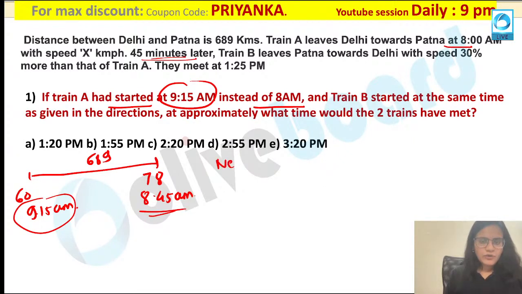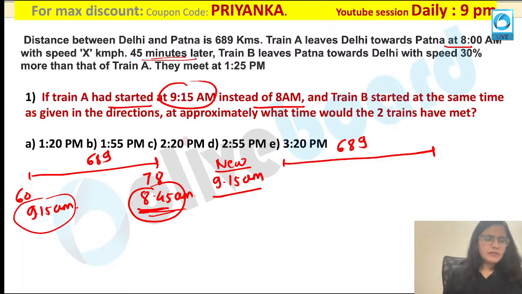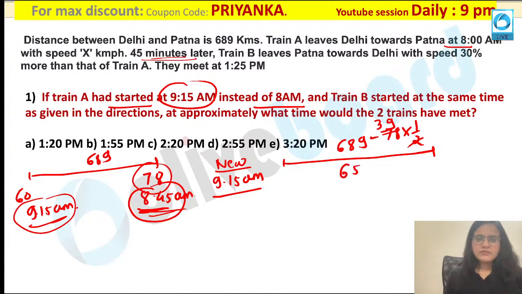So what would be my new diagram now? If I am calculating the diagram at 9:15 a.m., what will my diagram look like? This distance will become 689. This train must have moved for half an hour now. This 8:45 will be moving till 9:15, that is half an hour. So what would be the value? This will become 78 multiplied by 1 by 2. Time is half an hour, that is the reason I have written 1 by 2 here. If you are calculating the value, this is nothing but 39. So if you are subtracting, the distance will be equal to 650 kilometers over here.